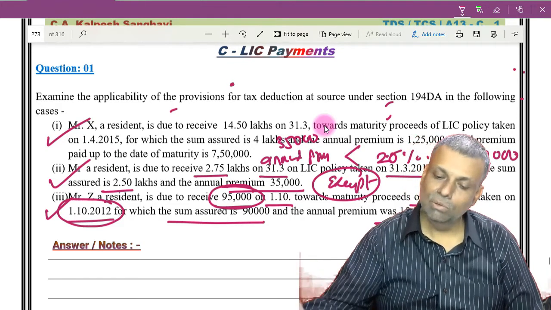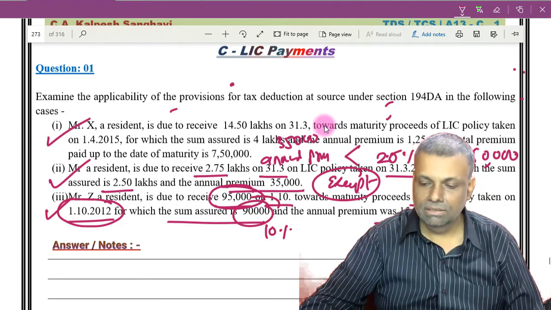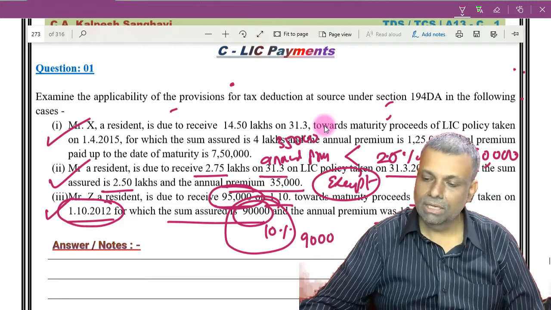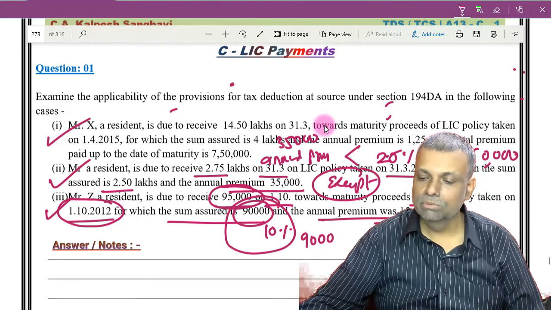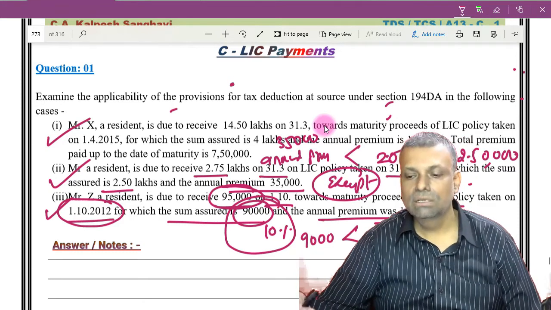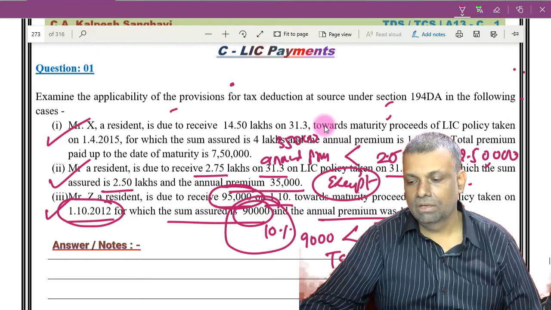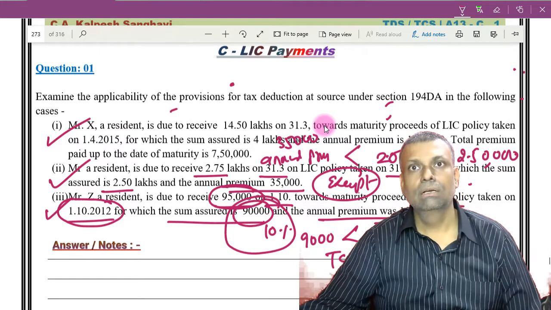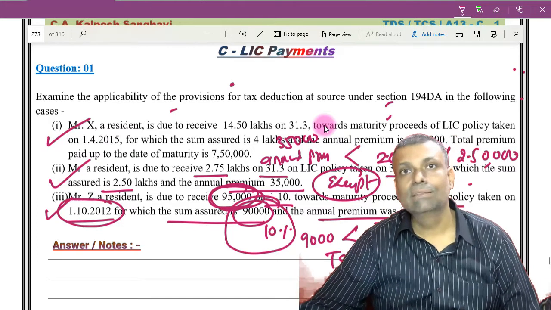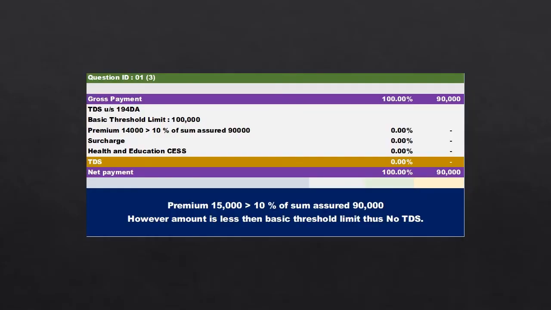But still, even if you want to test, the sum assured is 90,000 multiplied by 10% because it is on 1/10/2012. So 9,000. Now your annual premium is more than 9,000. That's the reason the policy is a taxable policy. However, this payment is only 95,000, so it is less than the threshold limit. So there is not going to be any TDS in this particular situation.